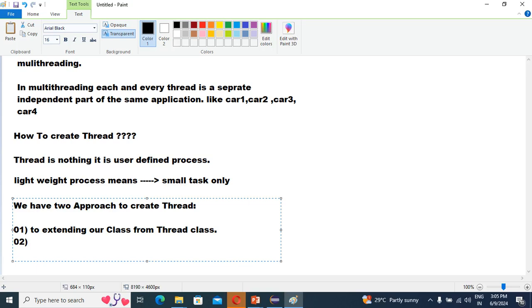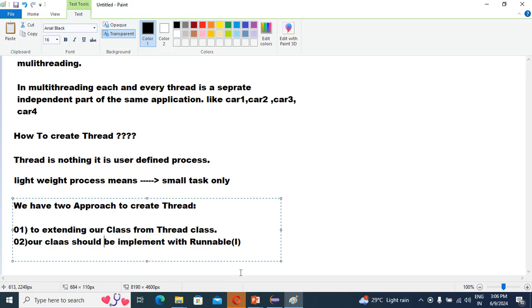Then, guys, the second thing: our class should implement the Runnable interface. So guys, first is extending our class from the Thread class, and second, our class should be implemented with the Runnable interface.